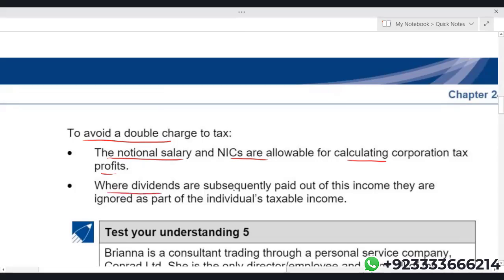Where dividends are subsequently paid out of the income, they are ignored as part of the individual's taxable income, which is very much logical. If we have calculated Mr. X's salary and the notional salary, and on that salary plus the notional salary, let's say Mr. X has paid the tax. Now later on, if the company provides dividend to Mr. X, you are not supposed to take that dividend as taxable income for Mr. X, because technically he has already paid the tax on his salary and on the notional salary. So later on, if Mr. X is getting any dividend from X Limited, that will be ignored.